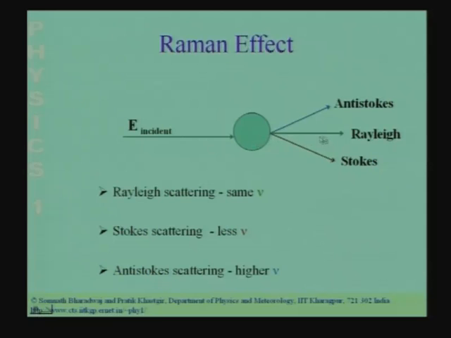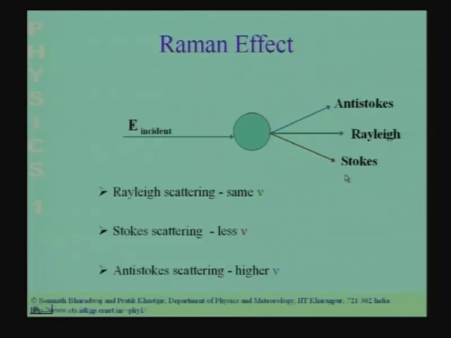So, most of the scattered light is at the same frequency as the incident light, but you also have a component at a higher frequency and another at a lower frequency. The lower frequency is called the Stokes line, the higher frequency is called the anti-Stokes line.